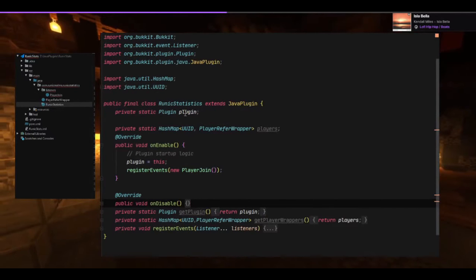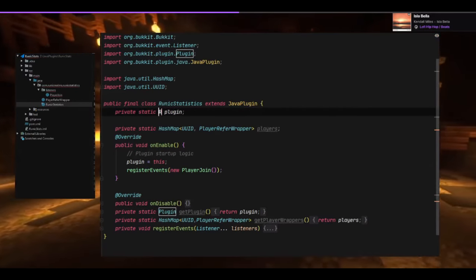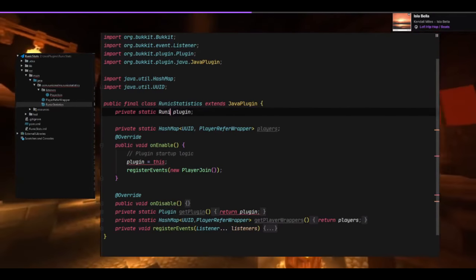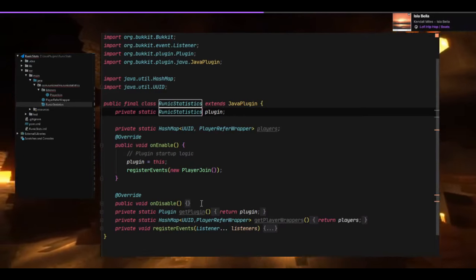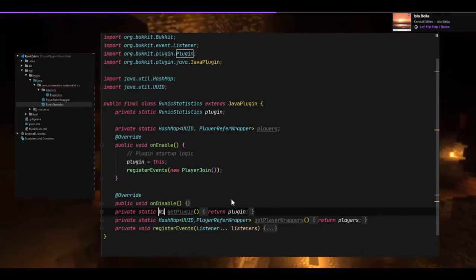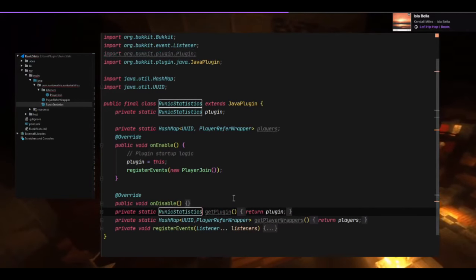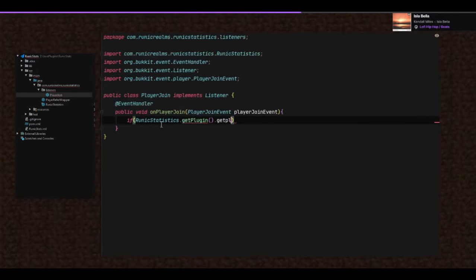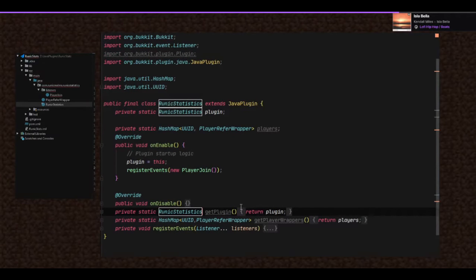Okay, so I think I'm going to change this from plugin to Runic statistics, since it extends Java plugin. And that should now allow this to work, right? Wait, why is it wanting a boolean there? Bon, chicka bon. It's going to be alright.